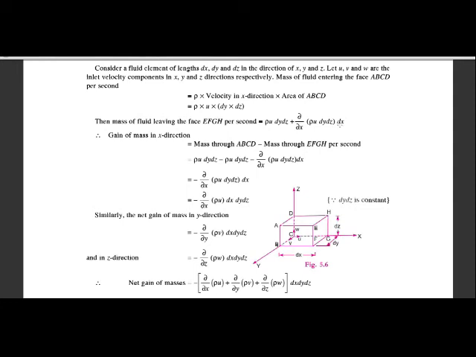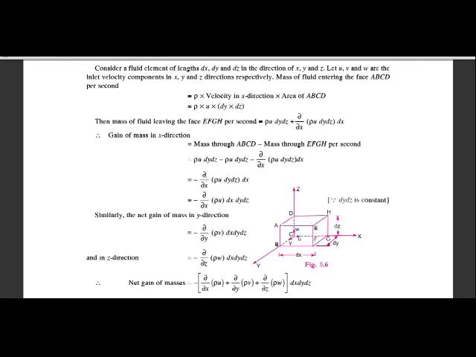So what is the gain of the mass? It is equal to the mass through ABCD minus the mass through EFGH. Which is equal to rho u dy dz minus rho u dy dz minus dou by dou x of rho u dy dz into dx.